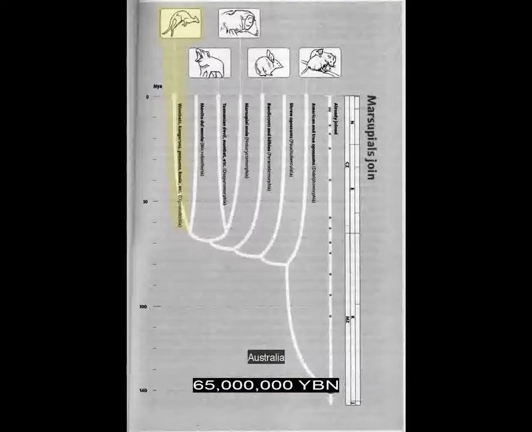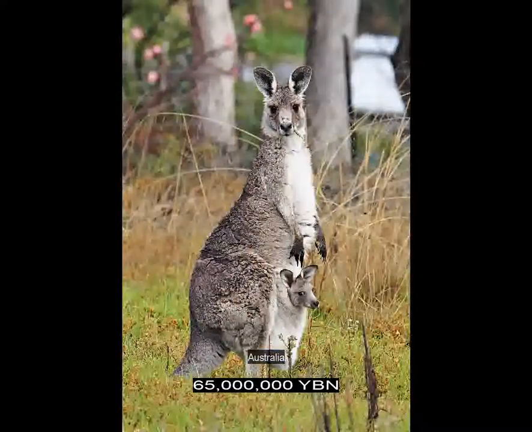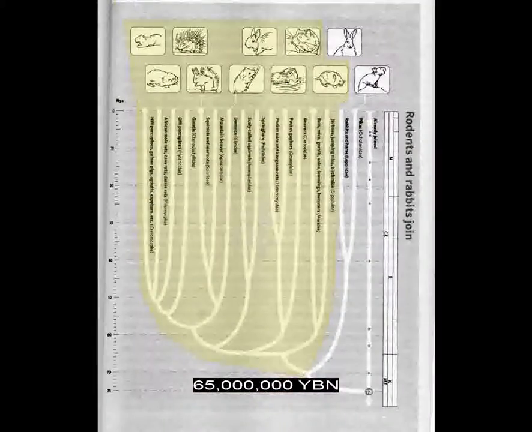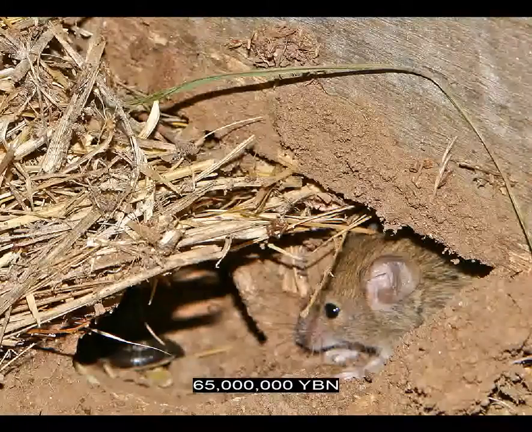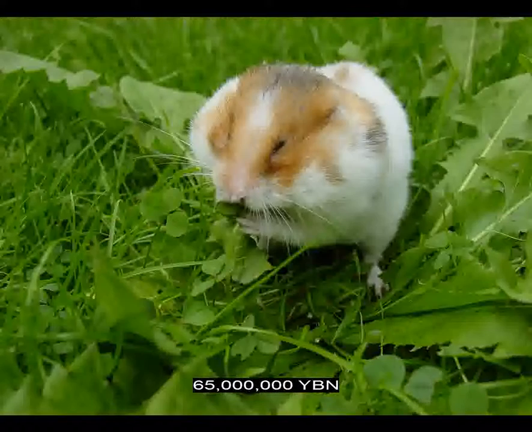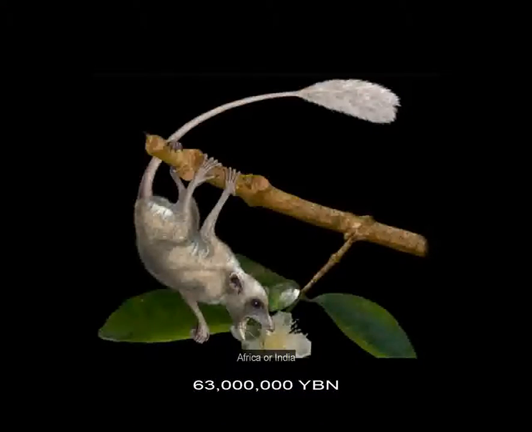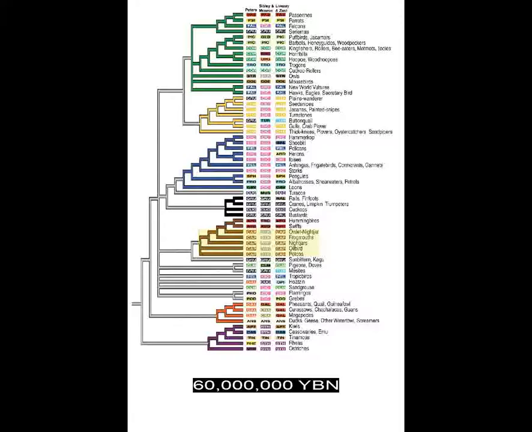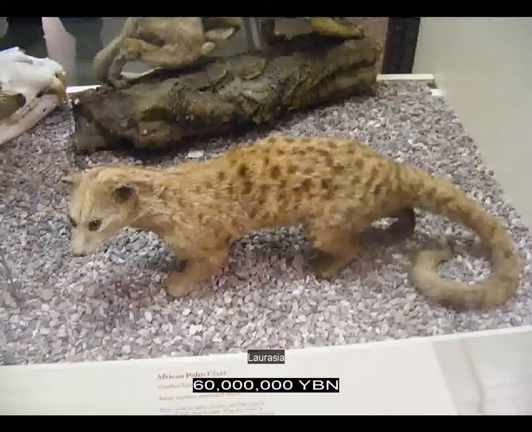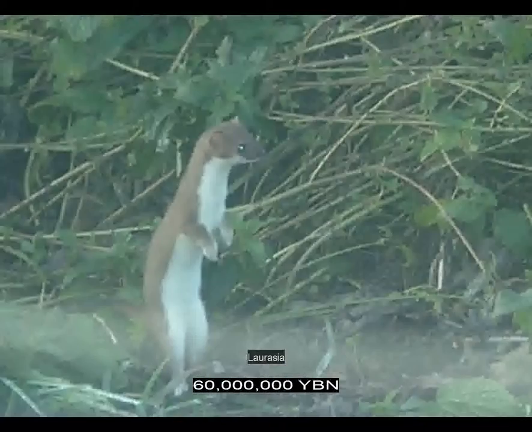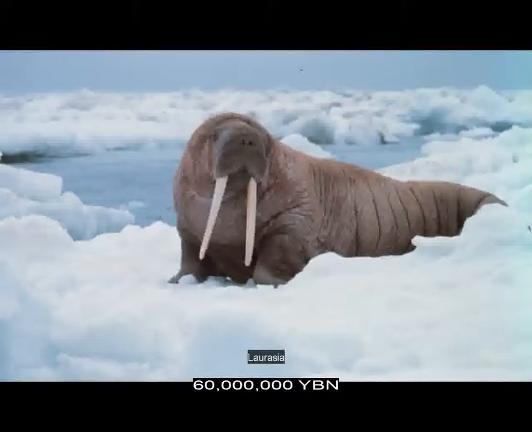Marsupials, diprotodontia evolve: wombats, kangaroos, possums, koalas. Placental mammals, rodents evolve. Rodents, myomorpha: rats, mice, gerbils, voles, lemmings, hamsters. Primates evolve. Opposable thumb. Birds, Strigiformes evolve: owls. Laurasiatheres, carnivora, ancestor of cats, dogs, bears, weasels, hyenas, seals, and walruses.